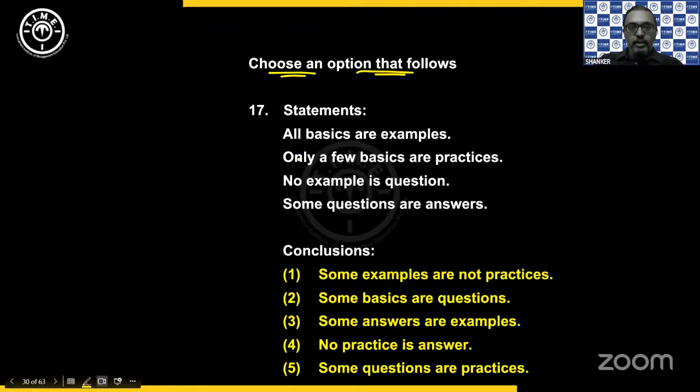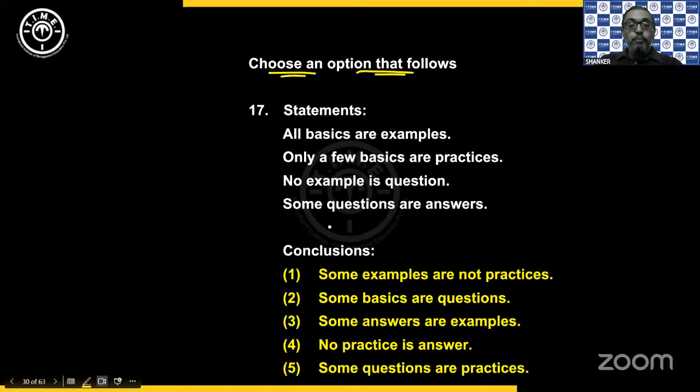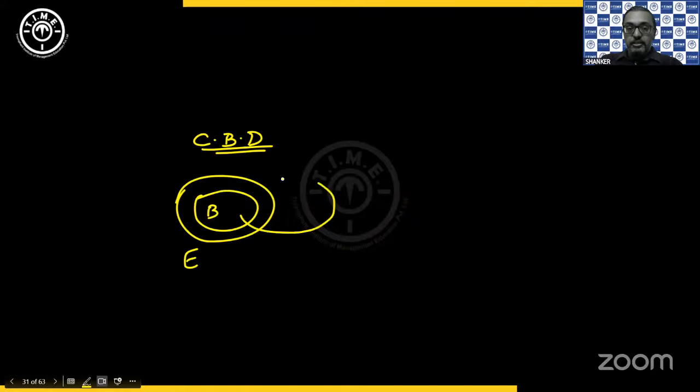The combined diagram. All basics are example. Only a few basics are practices. So that means there are some basics that are not inside practices.